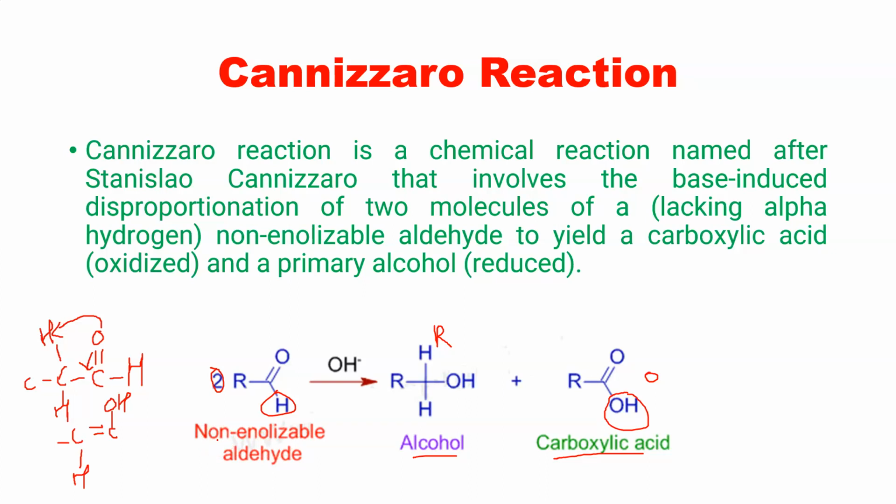It means that the alpha carbon atom should not have an alpha hydrogen atom. So R should be either H, which makes it formaldehyde, or a phenyl ring, which makes it benzaldehyde. When it is benzaldehyde, R has been replaced by a phenyl ring, and when it is formaldehyde, R has been replaced by hydrogen. Such kinds of molecules can only give the Cannizzaro reaction.